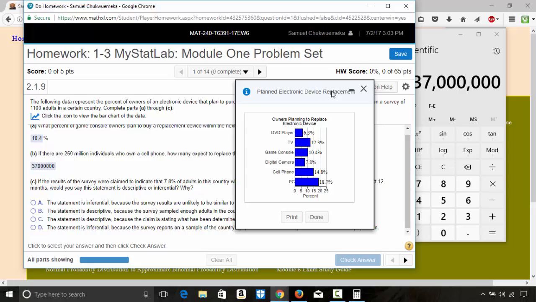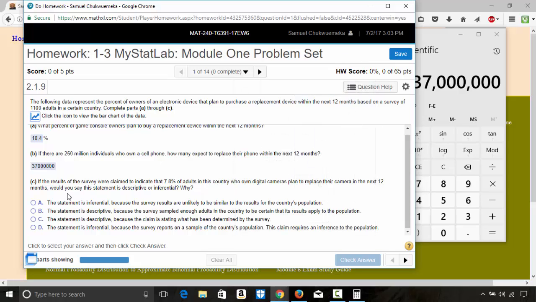Okay, then it says here, if the results of the survey were claimed to indicate that 7.8% of adults in this country who own digital cameras plan to replace their camera in the next 12 months, would you say this statement is descriptive or inferential? And then why? So we talked about descriptive and inferential statistics here.